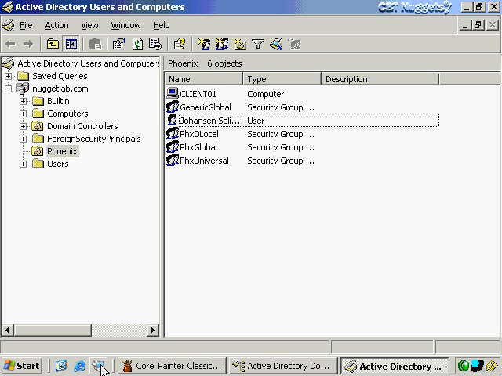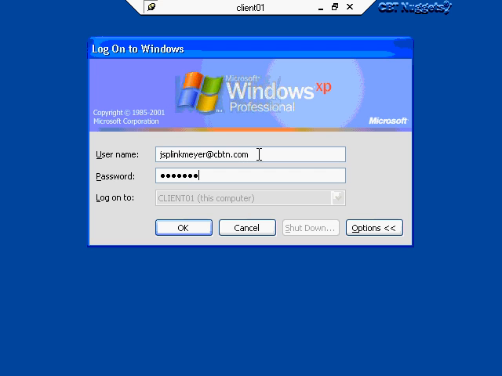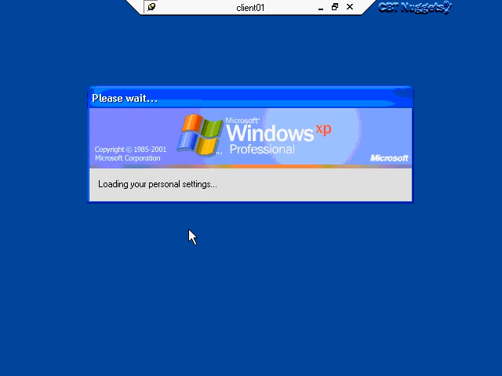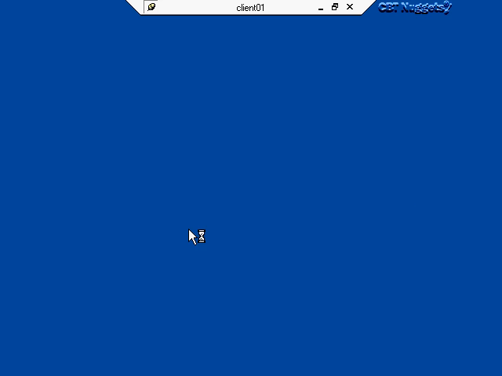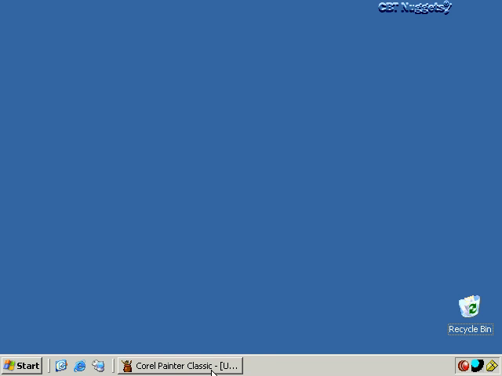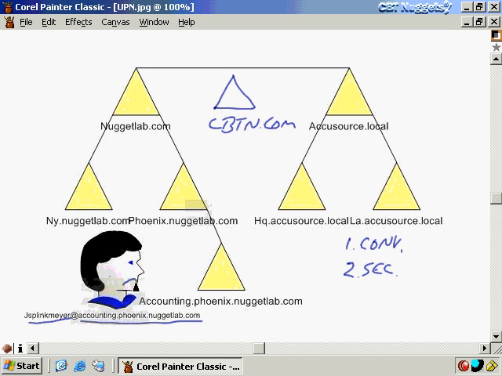Now let's go ahead and log that user on, and we'll see how they can do so. So now you see here that I'm logging on as jsplinkmeyer@cbtnuggets.com, which is our name-neutral domain that we've put up there. That's our fictional domain with the user's password, of course. Now they click OK, and it's going to log them on just fine. So now no longer is our person so sad because they have to log on with that big old gigantic name. Now they're much happier. And horribly disfigured. But anyway, you get the idea. Now we've got a much shorter name that we can use to log on with.